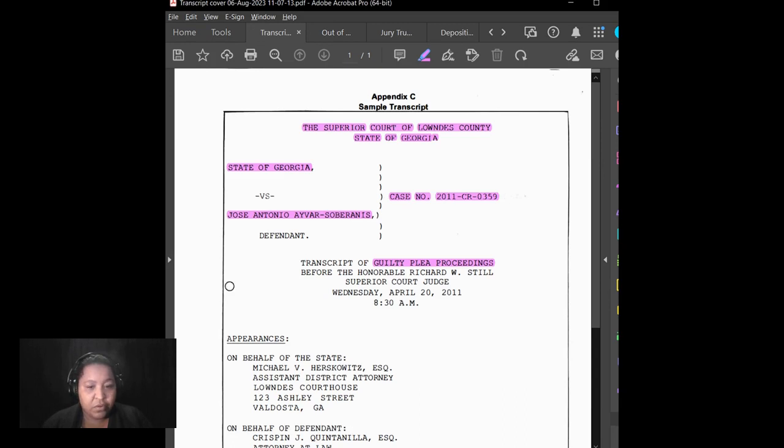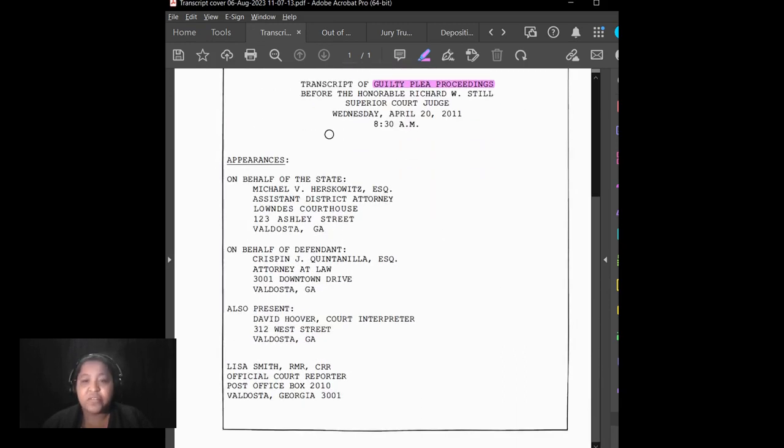Now, I want to go back and I want to show you one thing. For right now, we're going to not pay attention to this section talking about appearances because I want to go more formally through that when we start talking about the appearance pages, because more likely than not, that'll be how your transcripts will be unless you are in the state of Georgia. So we'll do a more broad conversation about that in the next set of pages.